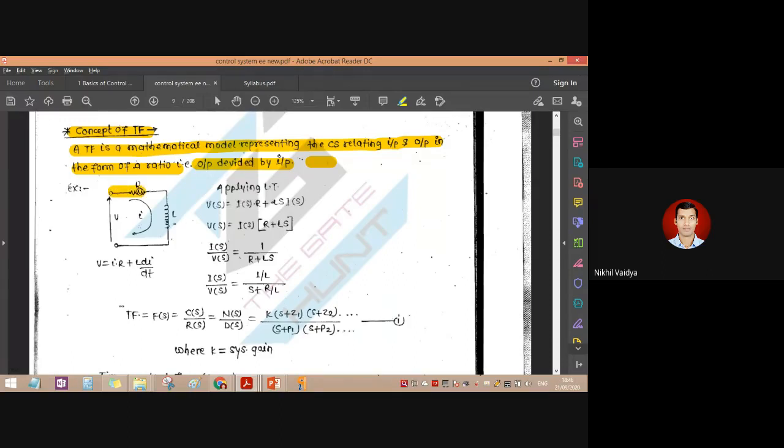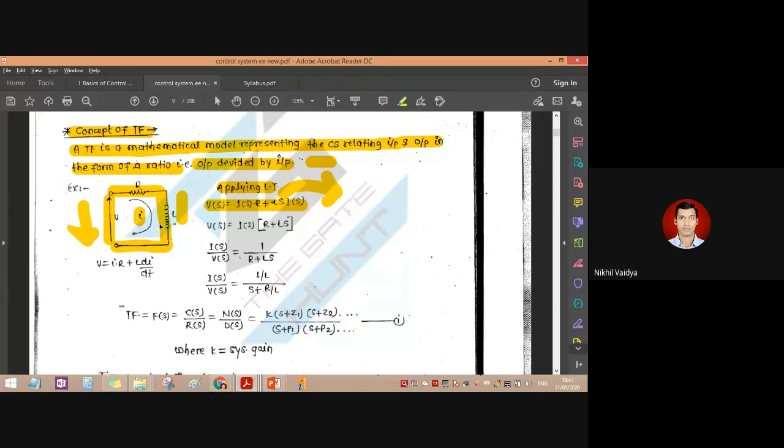Now they have given one electrical circuit, where V is the input, and we consider the output across our inductor. Applying KVL, we get this particular formula with respect to Laplace transform: V(s) is equal to I(s) into R plus L into s into I(s). So how has that s come here? It indicates the derivative factor.